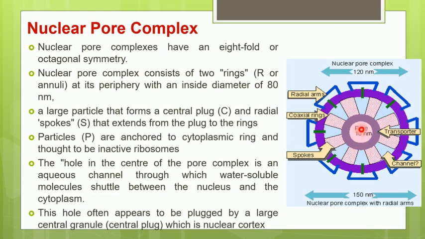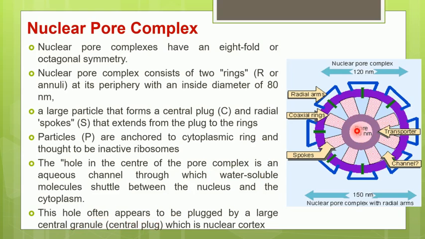Now, at the center you will find an opening or a hole that is plugged with a particle. This pore, which is plugged by a granule-like particle, is called the central granule or central plug.